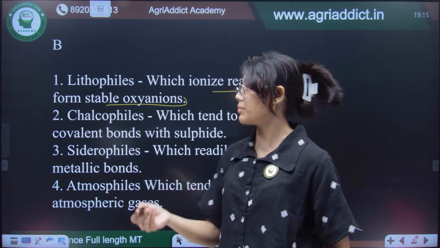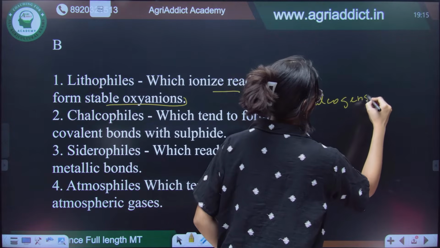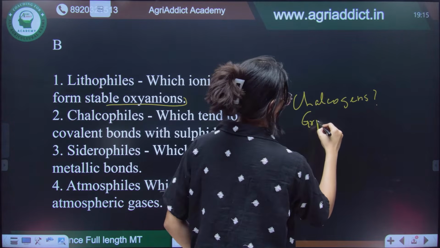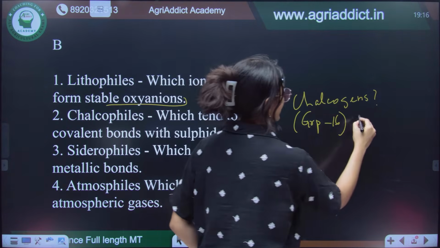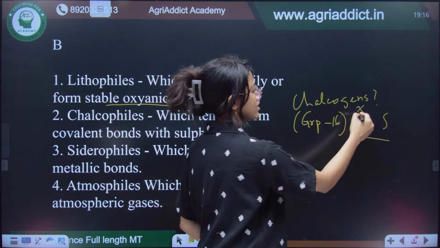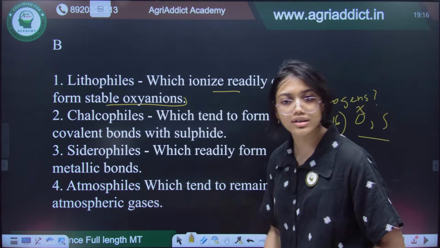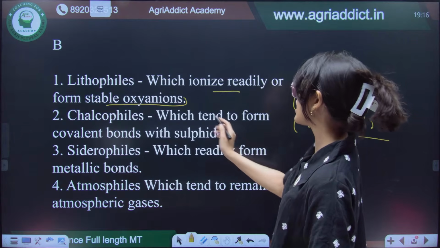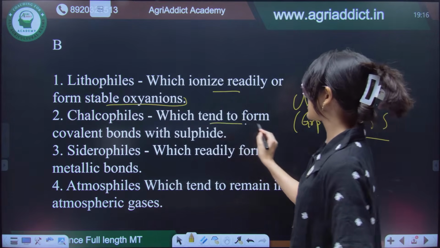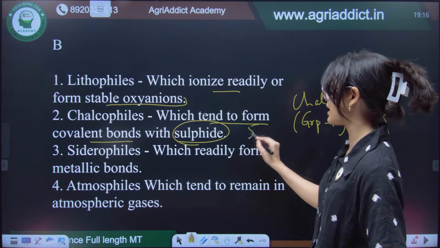Chalcophiles, always remember. What are chalcogens, guys? Chalcogens are group 16 elements like that of oxygen and sulfur. But we do not consider oxygen here because already lithophiles are forming stable oxyanions. So we will consider the elements that tend to form covalent bonds with sulfide, S2 minus.